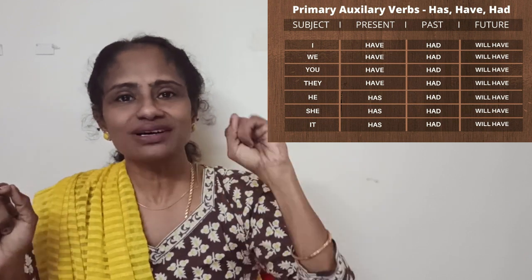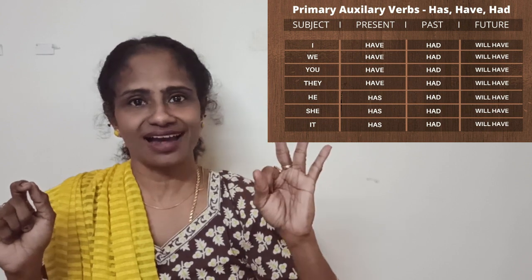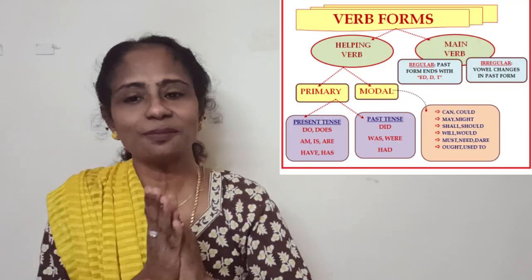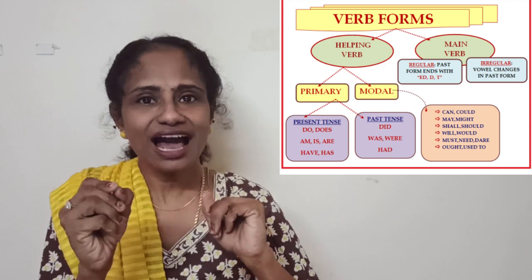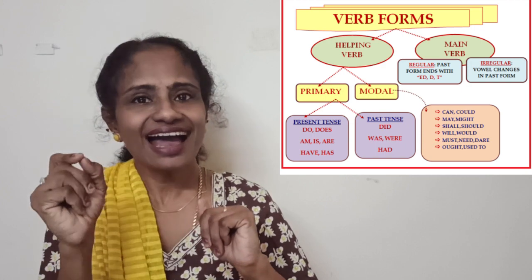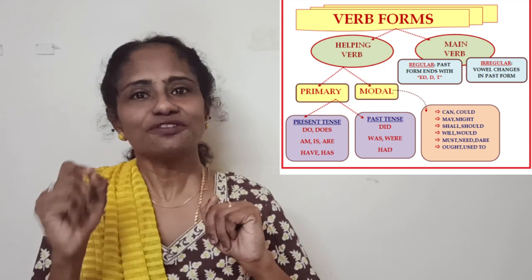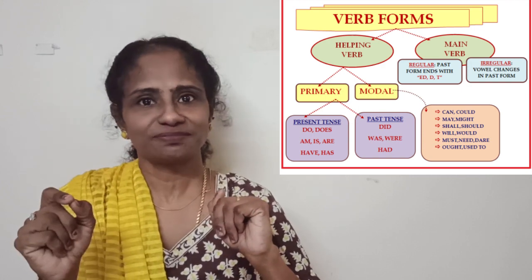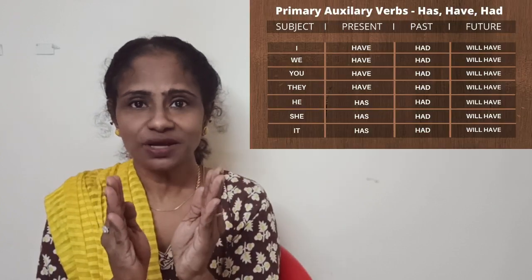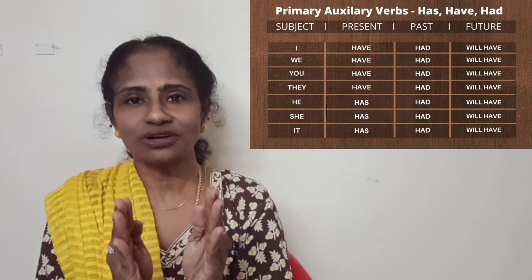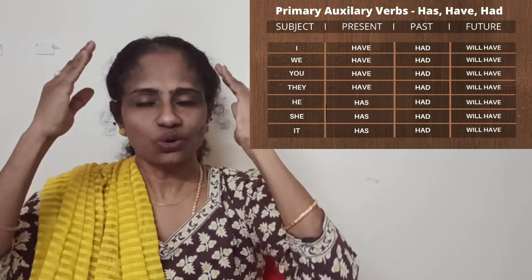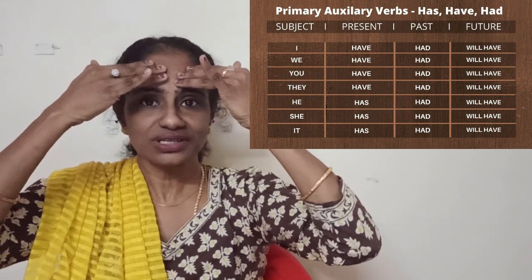Who are the 3 members? Has, have and had. Okay, so here as the diagram tells you, have and has are present tense, and had is past tense, and the future tense is will have. Okay, so again please focus on the subject. It is again very important. The subject has got to do with the pronouns. Okay, so noun is your head and your pronoun is your forehead.